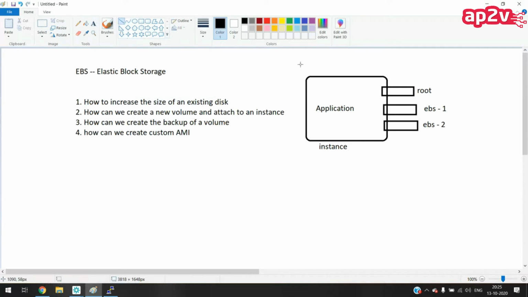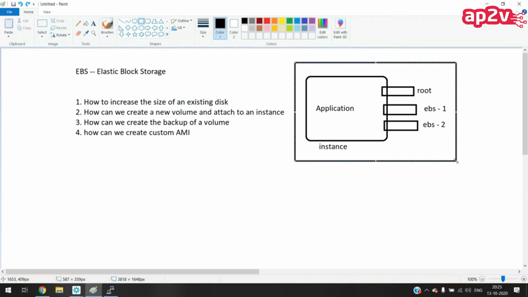then what we can do is create an image of this instance. We can create an AMI from this instance, and from the AMI we can launch another instance. Whenever we launch an instance, we choose the AMIs given by Amazon itself, right? We also have another option to choose our own AMIs.